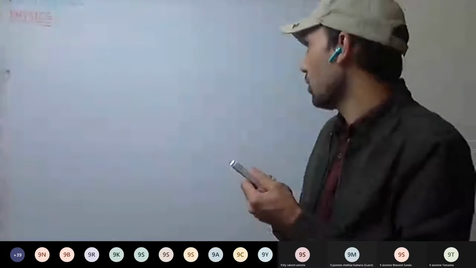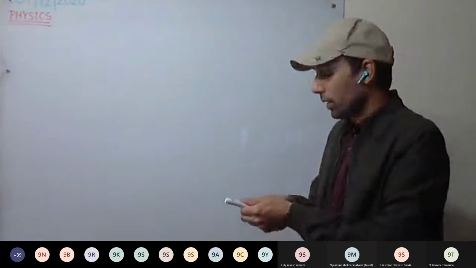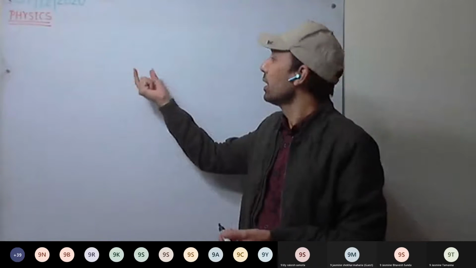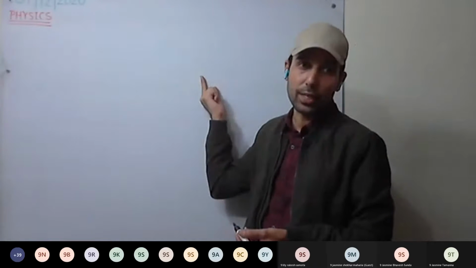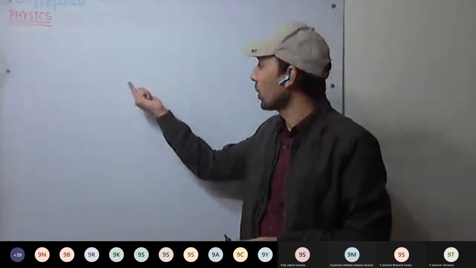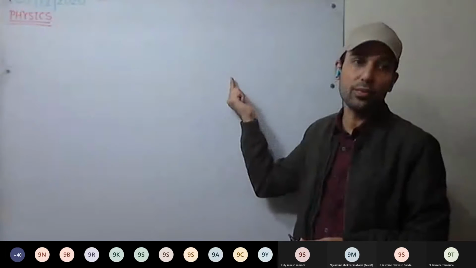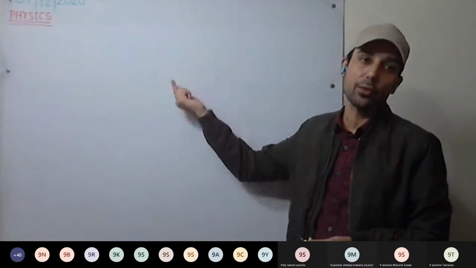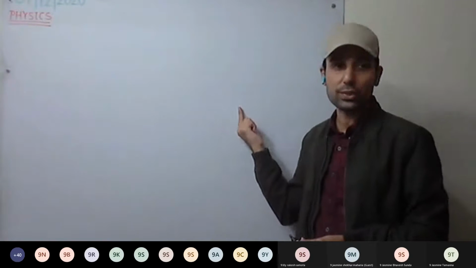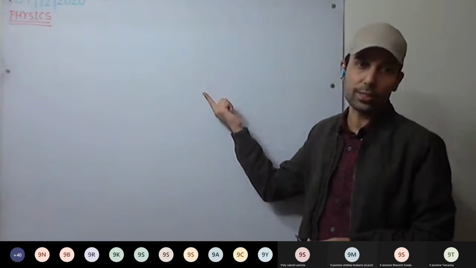Moreover, emphasize on understanding rather than mugging up. So till now we have discussed Newton's first law. What does it tell? Unless an external force is applied, a body will not change its state. If a body is at rest, it will remain at rest unless a force is applied. If a body is in motion, it will keep on moving in the same direction with the same speed. Velocity won't change unless a force is applied. So a force is required to change the state of a body. This is our Newton's first law.